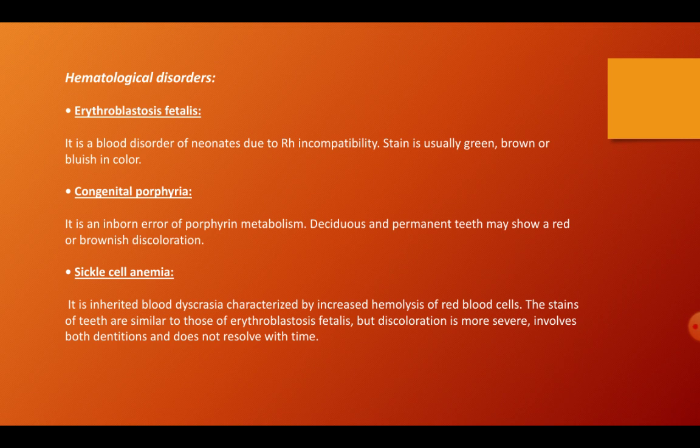Then there is congenital porphyria, which is an inborn metabolic error of porphyrin metabolism. Here both types of dentition, that is deciduous and permanent teeth, may show a red or brownish discoloration. Then there is sickle cell anemia, which is an inherited blood dyscrasia where increased hemolysis of red blood cells occurs. The stains of the teeth are similar to those of erythroblastosis fetalis, but discoloration is more severe, involves both dentitions, and does not resolve with time.